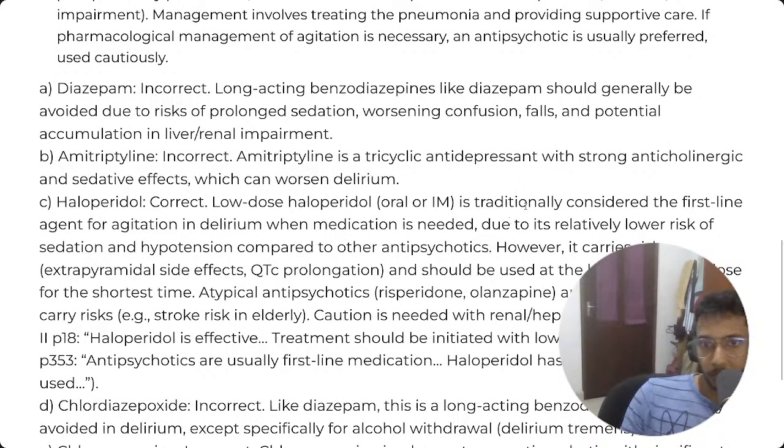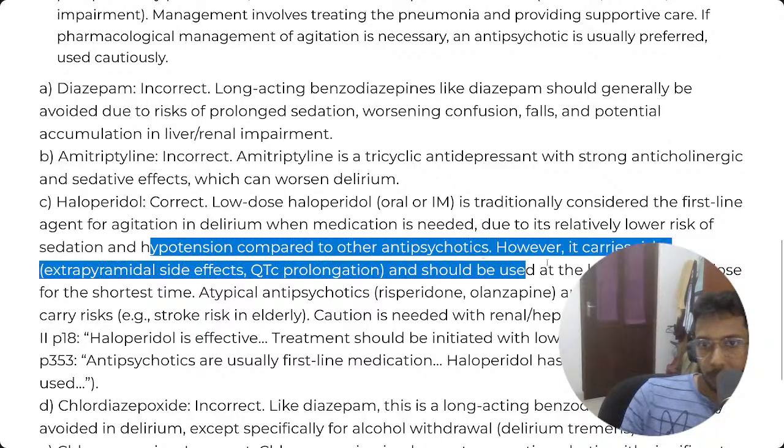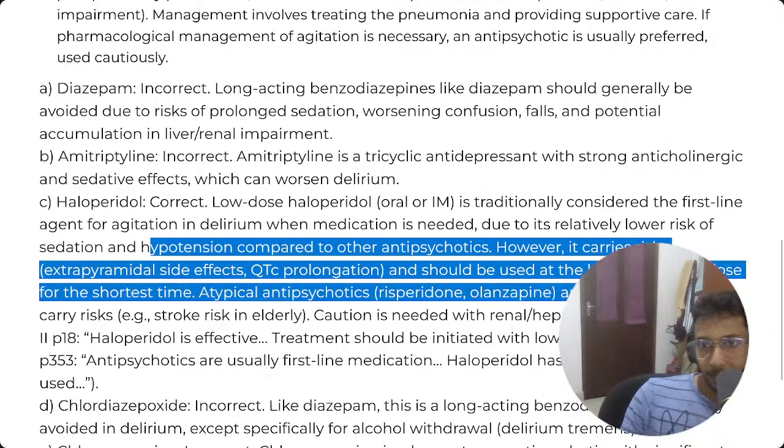Low dose haloperidol. First line agent for agitation in delirium when medication is needed. Low risk of sedation and hypotension compared to other antipsychotics. However, it carries a risk of extrapyramidal side effects. This is the first generation antipsychotic, right? Lowest effective dose.